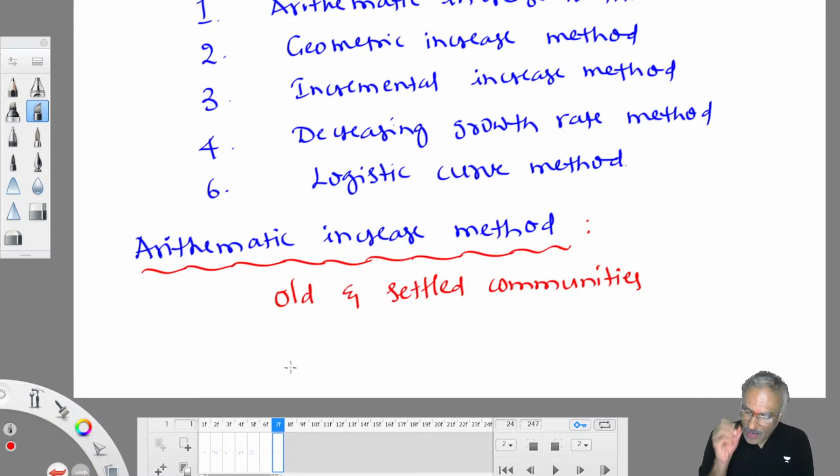If that population data shows not much change from time to time, then you can assume it is a settled community, and you can apply the arithmetic increase method. That is the trend you need to see.